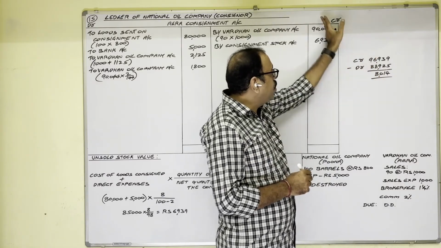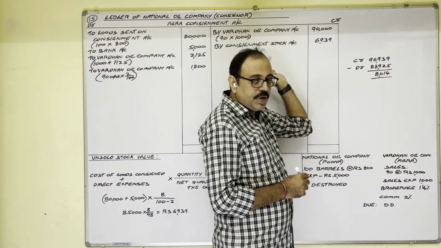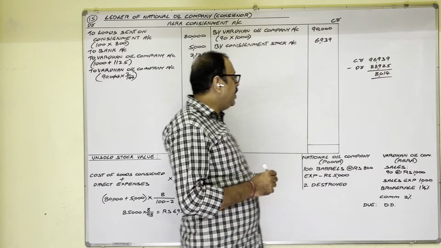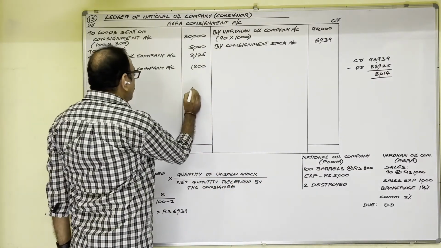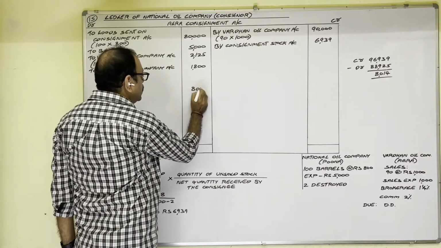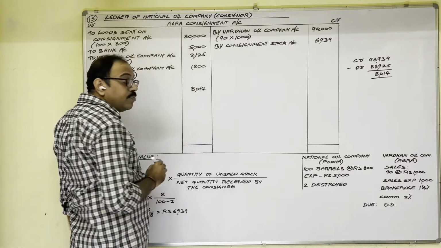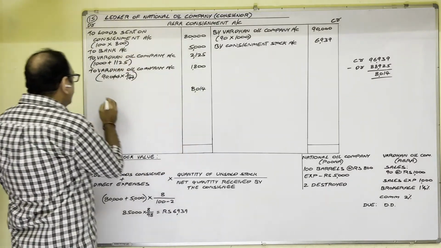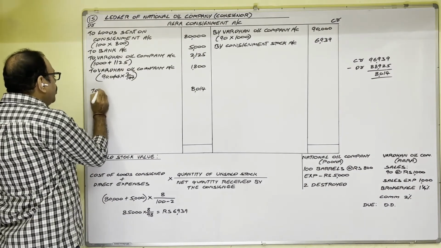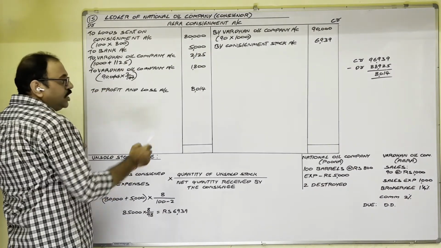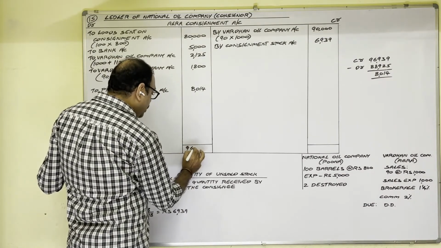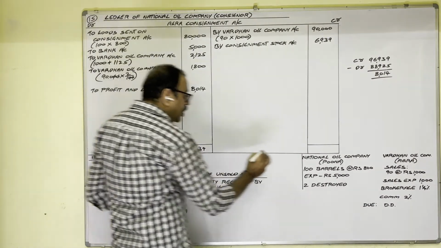Because credit side we wrote incomes, debit side expenses. Income is more than expenditure. So this profit, debit side we should write, because debit side total is less. And consignment account profit we should transfer to profit and loss account. Therefore, for this amount, write down to profit and loss account. Two sides put the highest total, 96,939. Credit side also same.